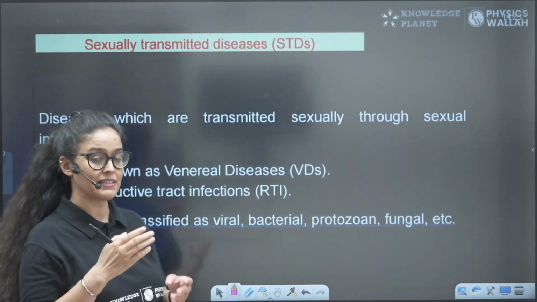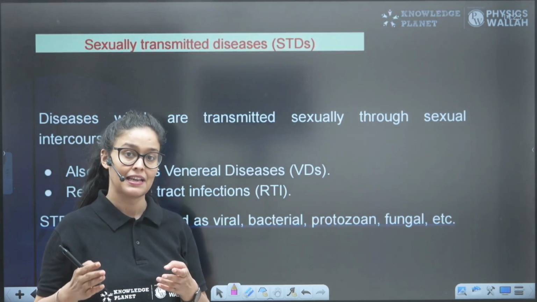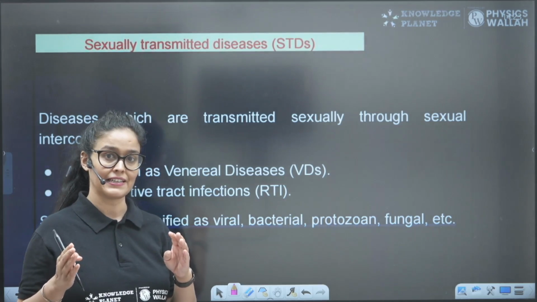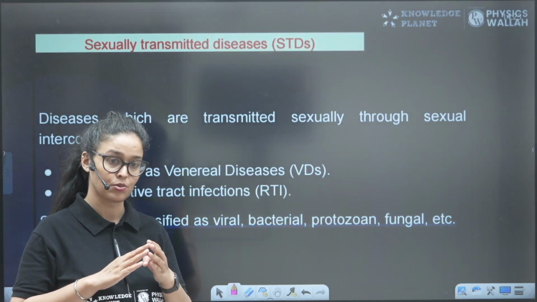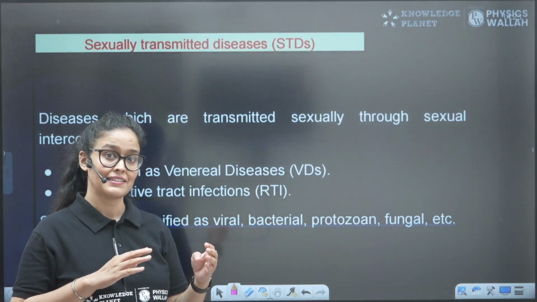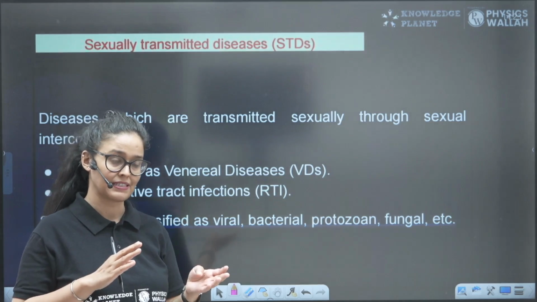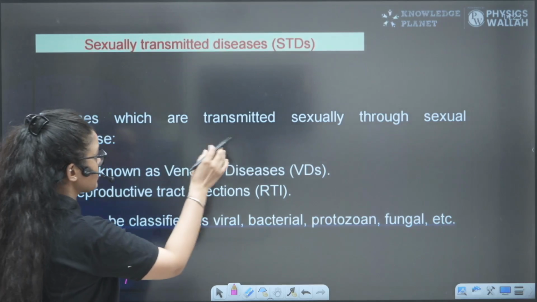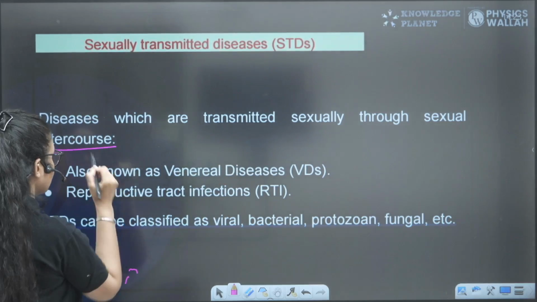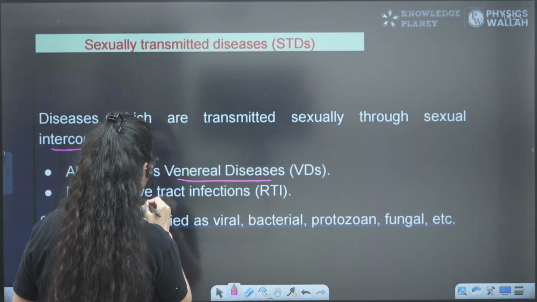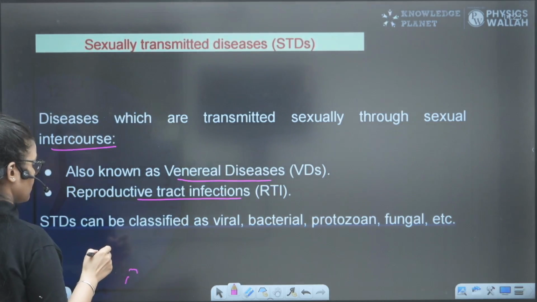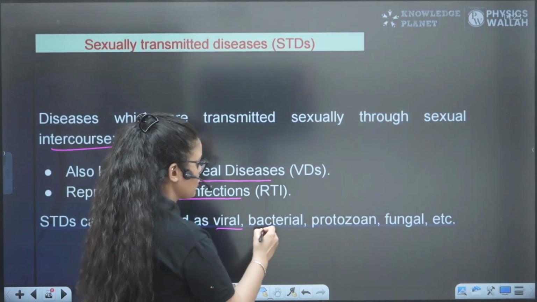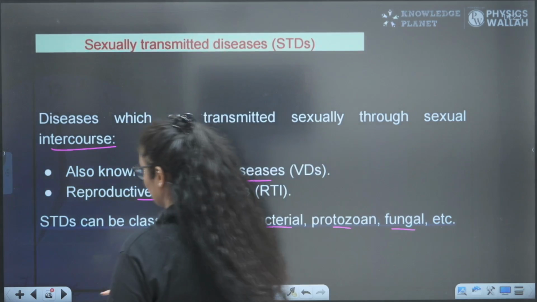So STDs means sexually transmitted diseases. If a person is involved in sexual intercourse with a person who has a disease, the disease can also be transmitted to them, right? So diseases which are transmitted sexually through sexual intercourse are also known as venereal disease or reproductive tract infection. STDs can be classified into viral, bacterial, protozoan, fungal, etc.